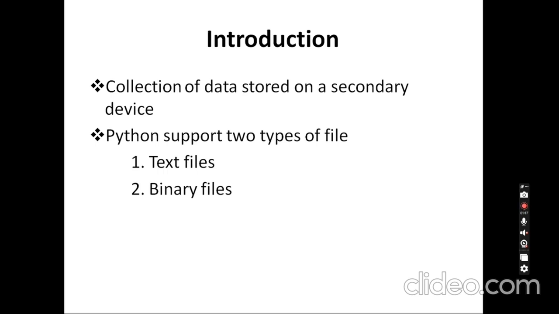The second one is the binary file. This may contain any type of data encoded in binary form. These files include documents, PDFs, images, spreadsheets, videos, zip files and all executable files.